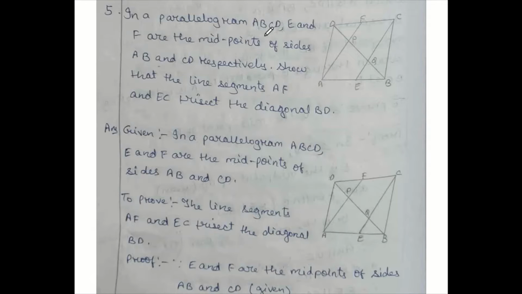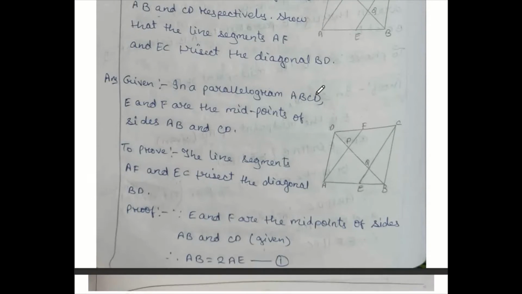In a parallelogram ABCD, E and F are the midpoints of sides AB and CD respectively, so that the line segments AF and EC trisect the diagonal BD. That means this line and this line both are going to trisect this diagonal BD. So it will divide the diagonal into three equal parts.